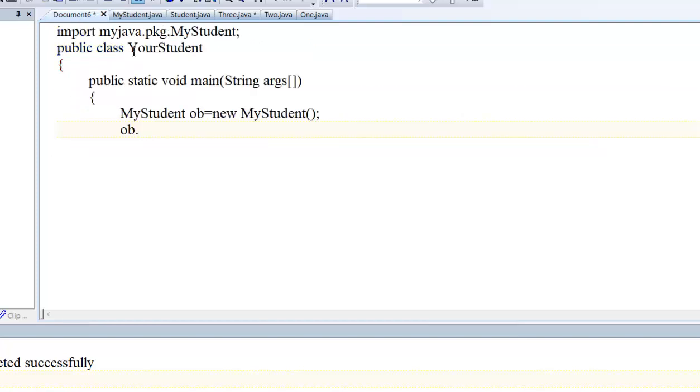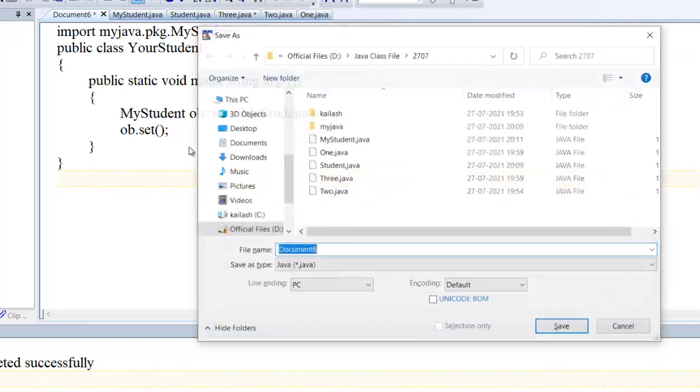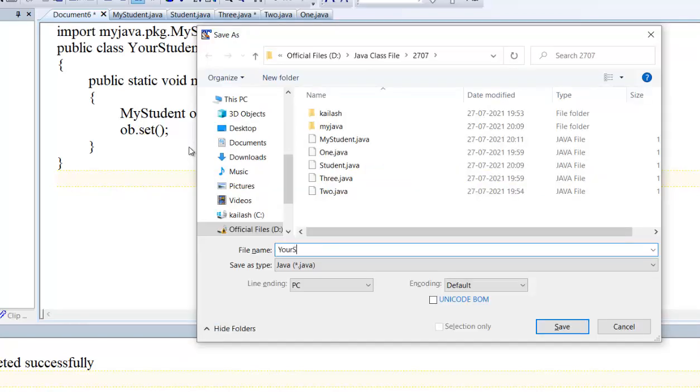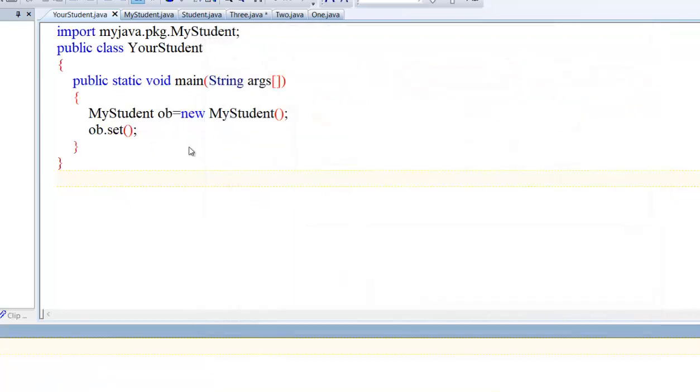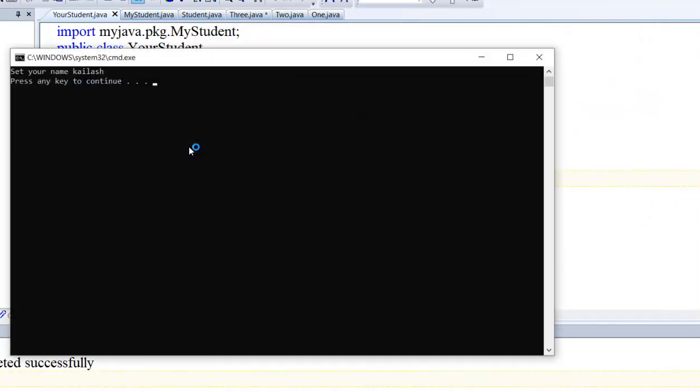Now coming here, your student dot set. See, you get it? This is called dynamic binding. This concept is called dynamic binding. I want to store your name, your student Java. Okay, now we are executing, your name as Kailas.